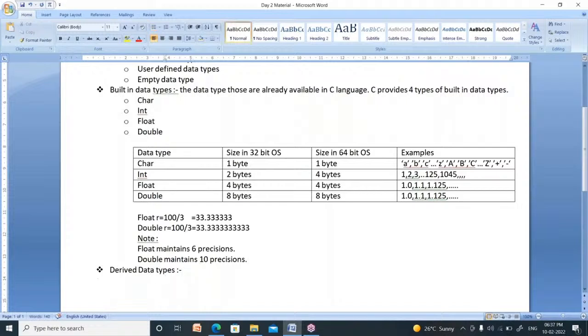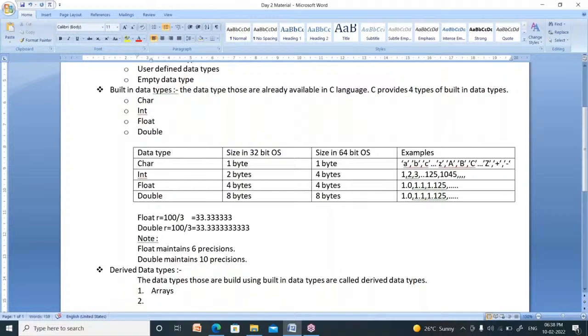The data types that are built using built-in data types are called derived data types. There are 2 types of derived data types. One is arrays.